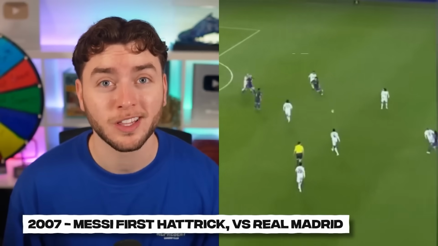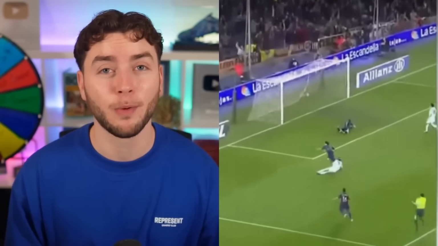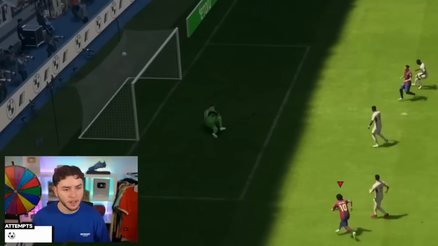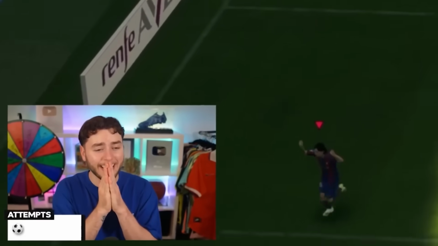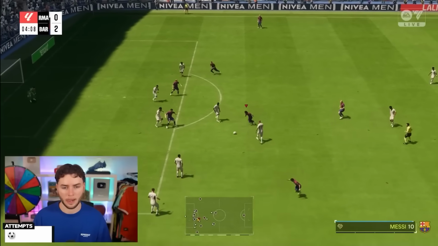And this was the goal that secured his hat-trick. Great touch, past the player, bang, bottom right. And on our first attempt, Messi would do this. Messi, bomb bins. Oh no, it's gone top bins. However, it wasn't bottom corner, so we tried again, and this happened.